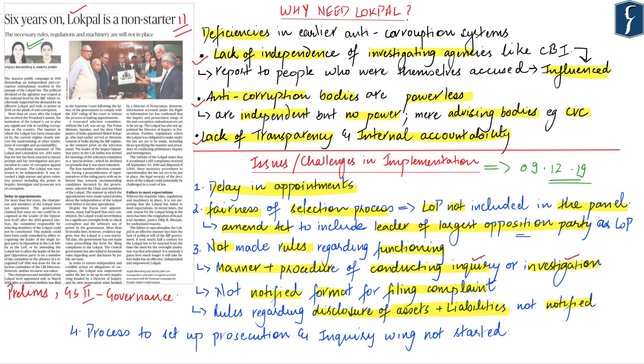And start working effectively. Last but not the least, the Lokpal has also not started the process to set up the prosecution or the inquiry wing. One of the important features of this act is that it has separated the inquiry wing from the prosecution wing in order to safeguard the independence of the Lokpal. However, both these wings are yet to be set up. Furthermore, the Lokpal has not even appointed the director for the inquiry or the prosecution wing. So these are the major challenges as far as implementation of the Lokpal is concerned.